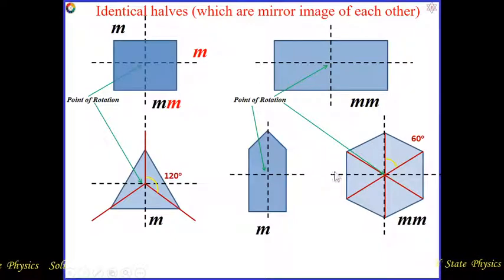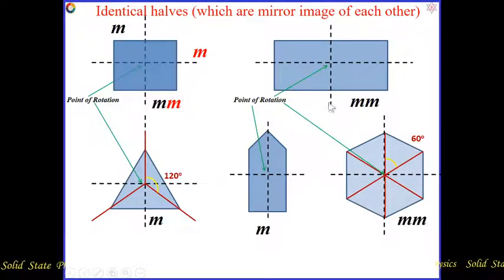For this, one line can divide this image into equal halves. Another line perpendicular to the initial one can also divide it into equal halves, meaning the two sides are mirror images of each other. So only for that, M and M are possible for this object.